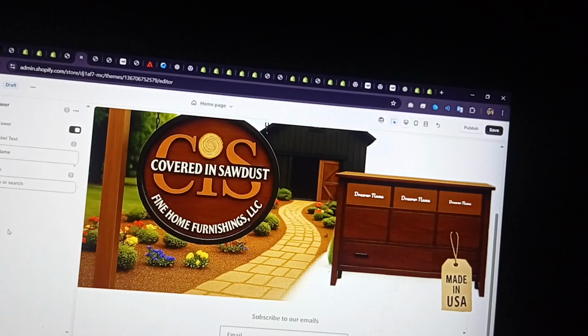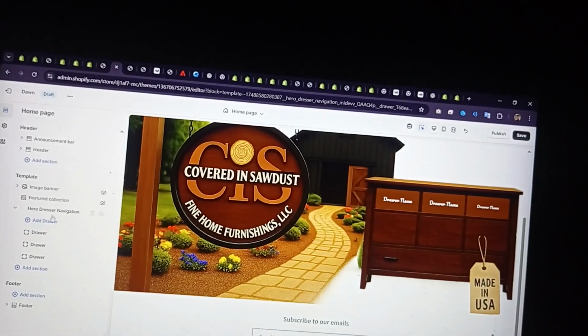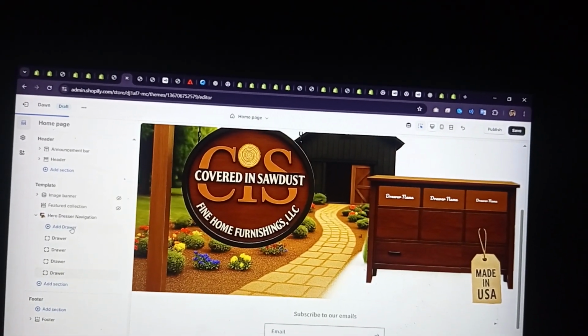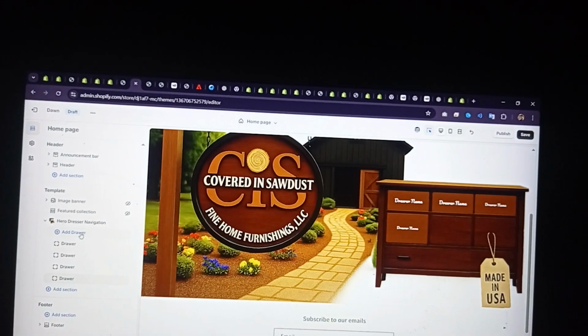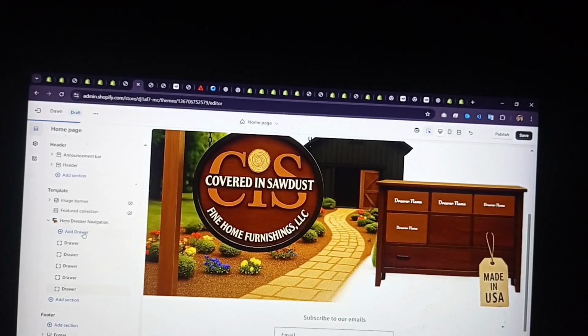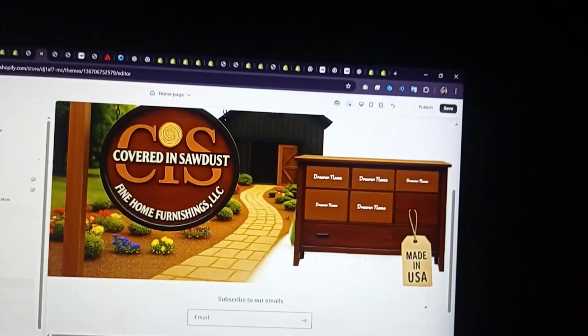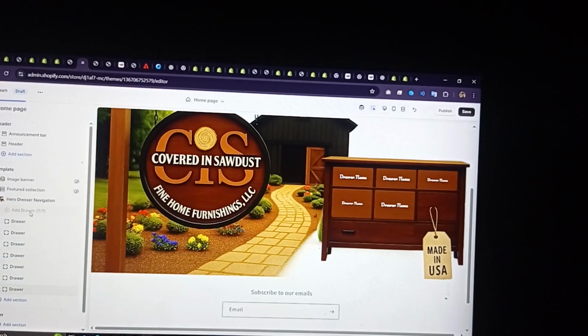Like here you can see we will have options to add the 7 drawer options. You can see in here, and it's continuously going to add.